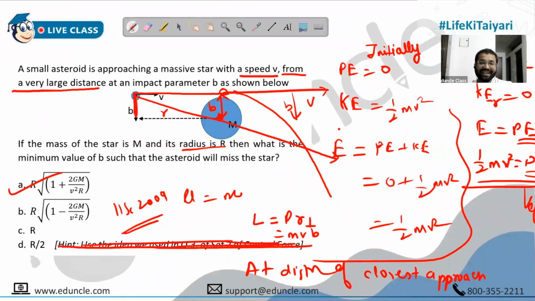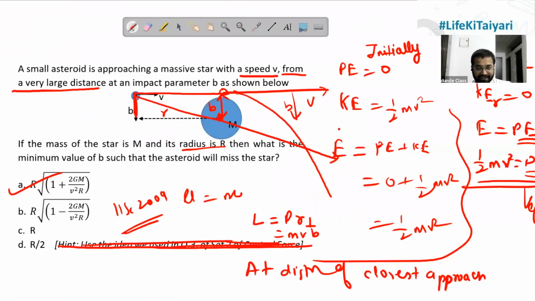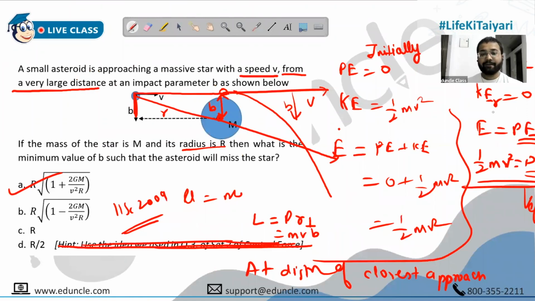Okay, but at the end of the day, the concept that I wanted us to learn in this was this part. Initially, when they say that the particle is very far, you have to remember it means potential energy is zero, total energy is equal to kinetic energy. And when they talk about distance of closest approach, it means you have reached perigee, so kinetic energy becomes zero and total energy becomes equal to effective potential. So that's the main concept.